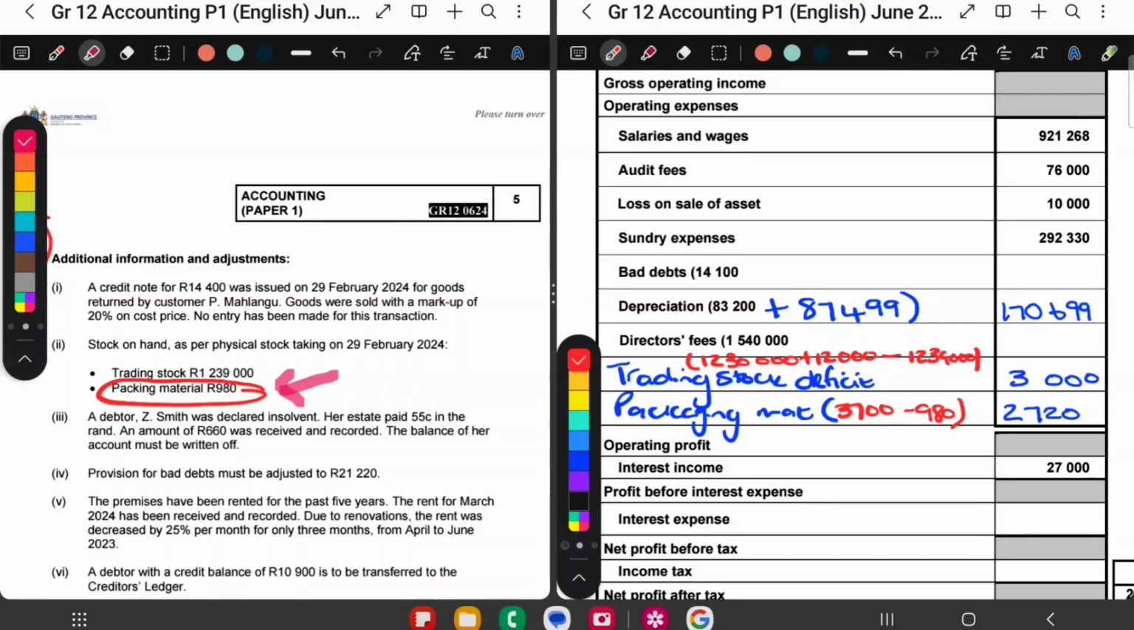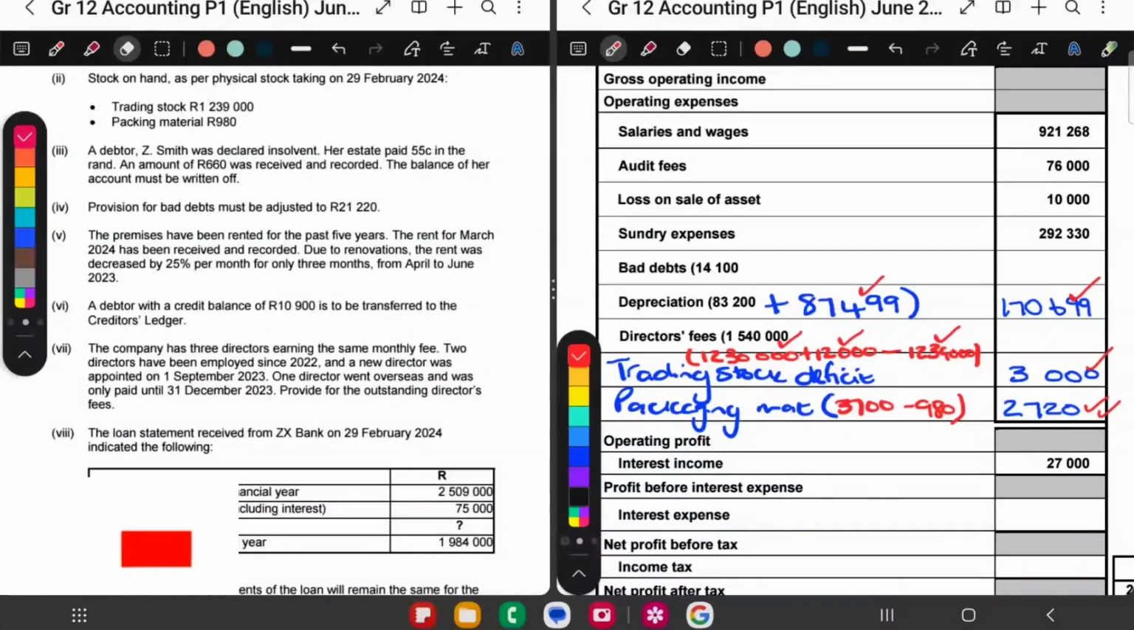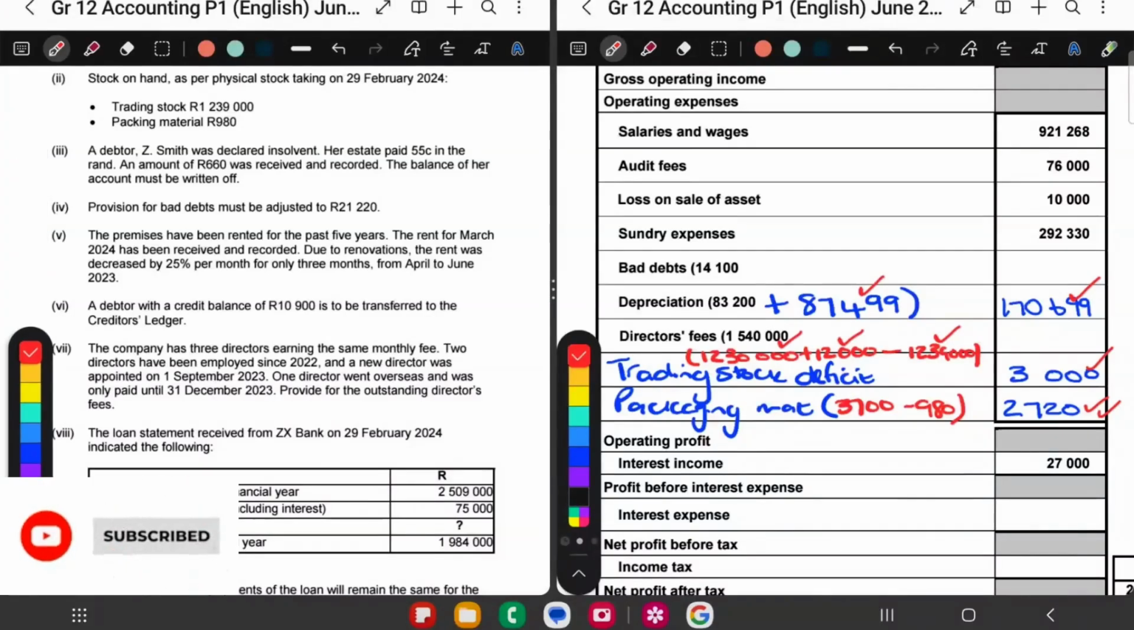Okay, let's mark so far. For my trading stock deficit, I have 4 marks. 1, 2, 3, 4. For my packaging material, I have 2 marks. So 1, 2. For my depreciation that I added, I have a mark there and I have a mark there. Okay, so let's look at the next adjustment.